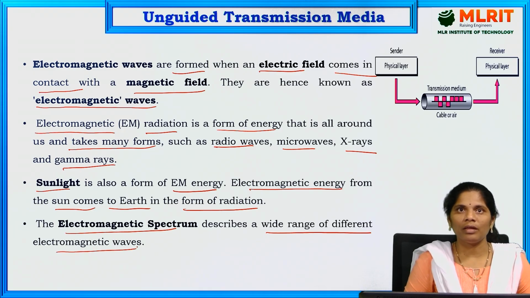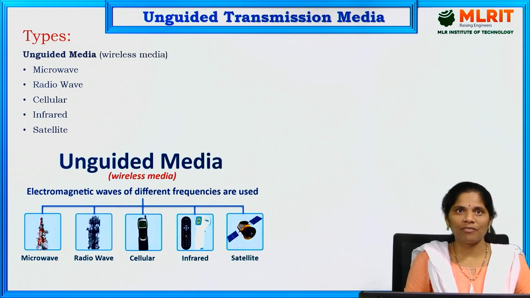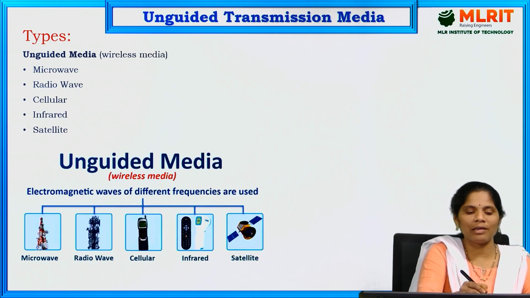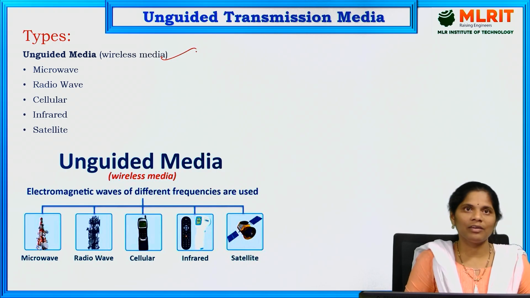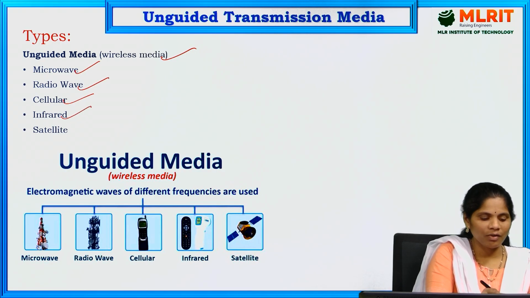This is about unguided transmission media. Let us now see the different types of unguided transmission media, also called wireless media. The types are microwaves, radio waves, cellular waves, infrared waves and satellite waves.